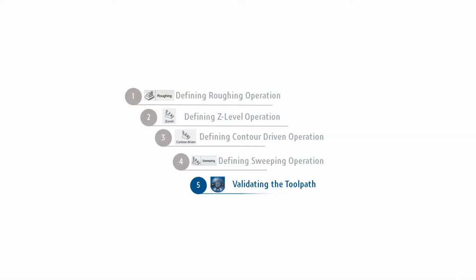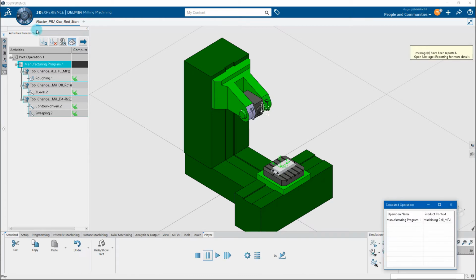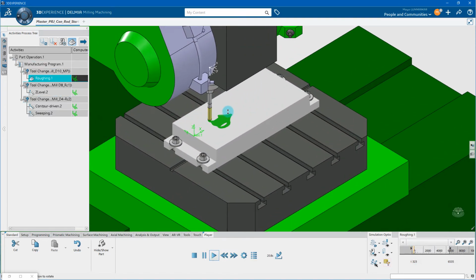Finally, we will validate the tool path by using the 3D Experience Player. Select the manufacturing program and material removal mode from activities process tree. Click play in the 3D compass. This allows us to analyze and validate the defined machining strategy.